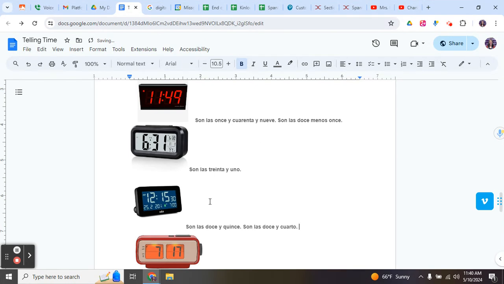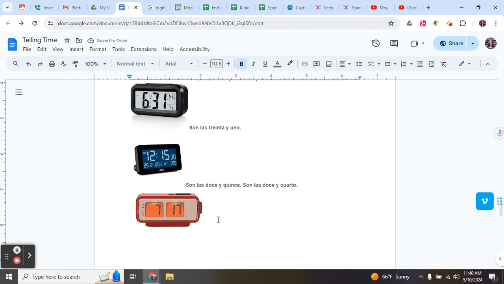And then the last one, "son las siete," and then 17 is diecisiete. If it was 1 o'clock, we would just say "es la una." If it was 10 after, we would say "es la una y diez." I don't have a clock like that on here, but all right.